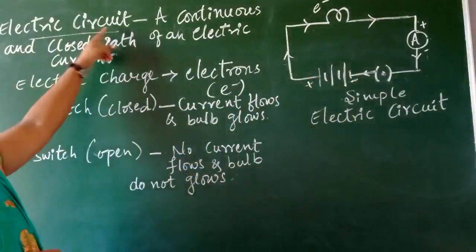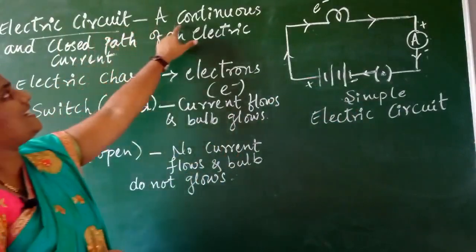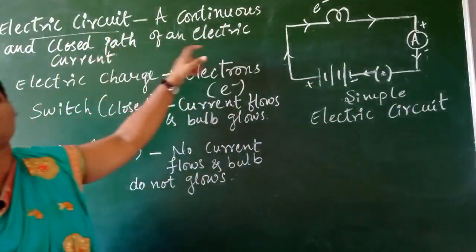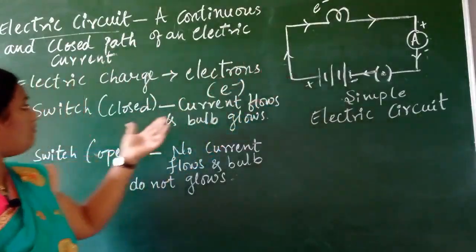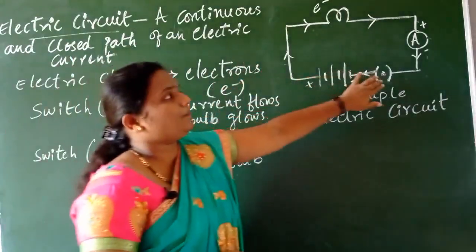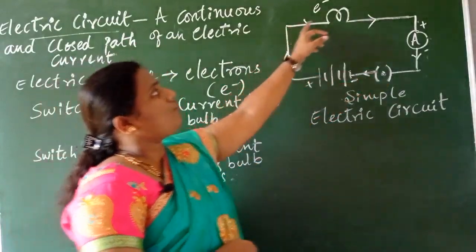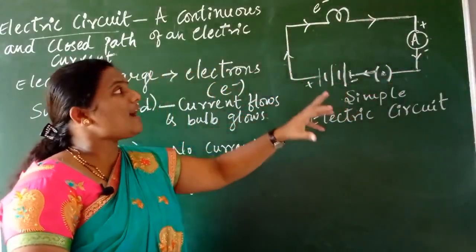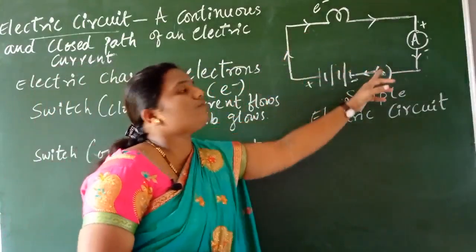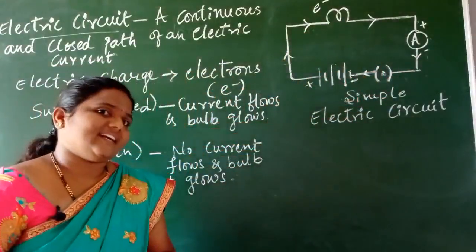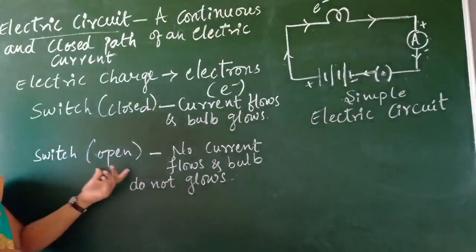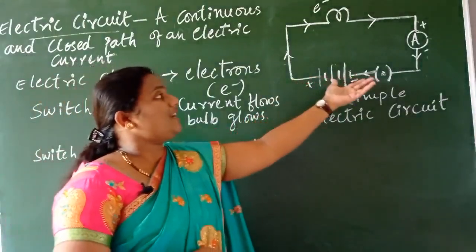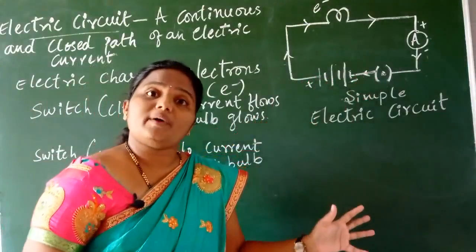That is the meaning of electrical circuits, children. It is clearly telling that a continuous and closed path should be there, isn't it? When we make the switch closed, we are making a continuous and closed path. So the current flow occurs in an electrical circuit. When I say the switch is open or broken, then we are making the circuit open, isn't it?